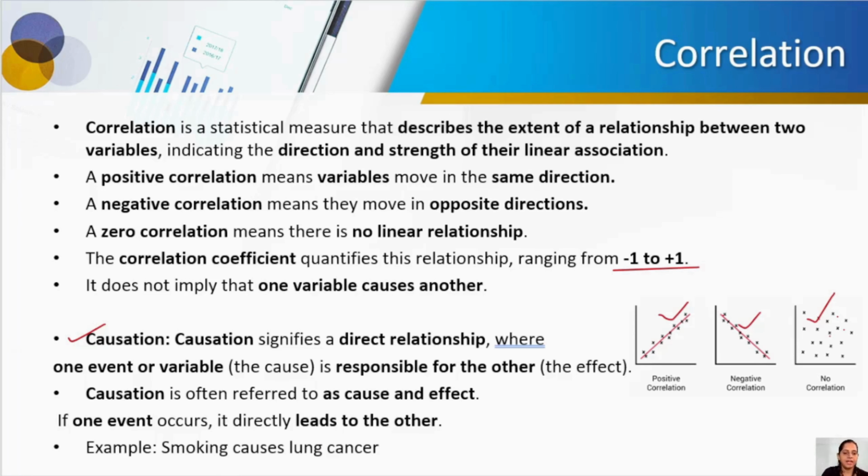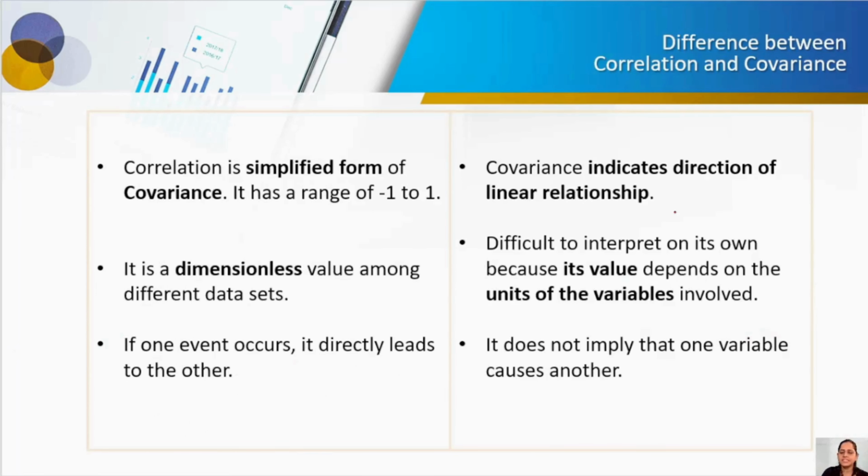Again, I have shown a few differences between correlation and covariance. Are you finding much difference? Not really. The only thing is, correlation is a simplified form of covariance, and it has a range of -1 to +1. Like I have already shown, we will understand it in the heat map concept.